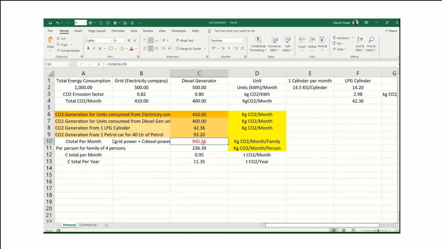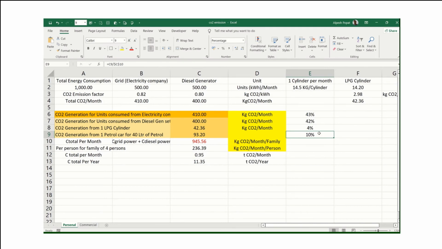Okay, so when I'm saying that I want to reduce my CO2 emission, I need to see how much CO2 I'm getting from this. So if we divide this 4110 by this, and I will just freeze this number here, we'll say that we are getting 43% CO2 from our electricity, which is from the electricity company, 42% from the diesel generator set, then 4% from this one, and 10% from my driving.